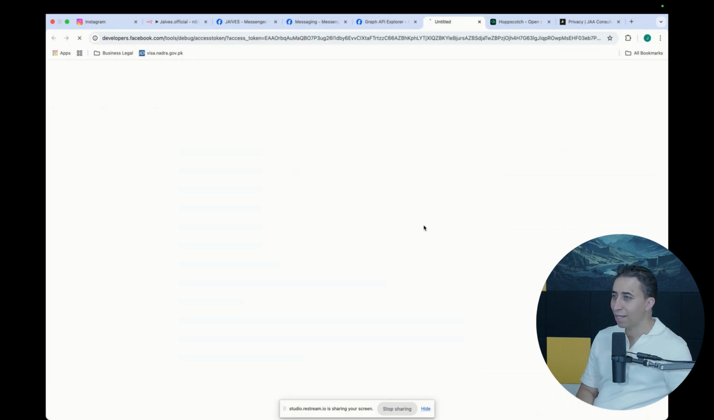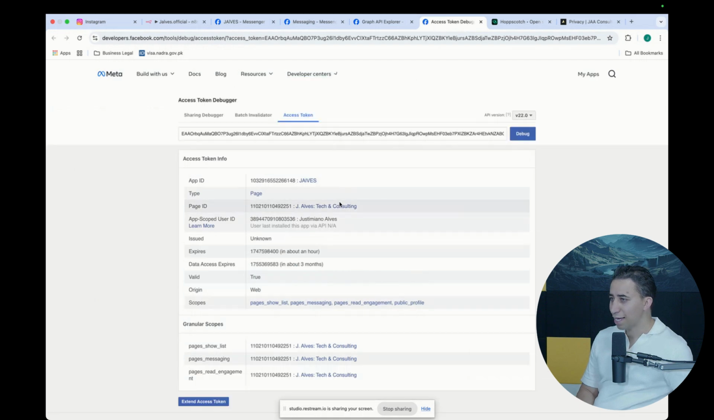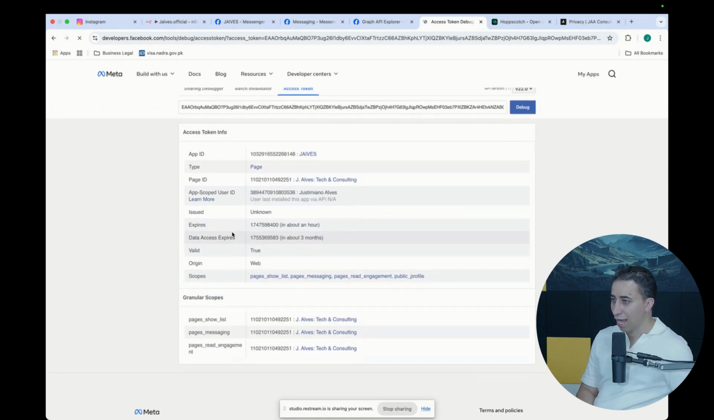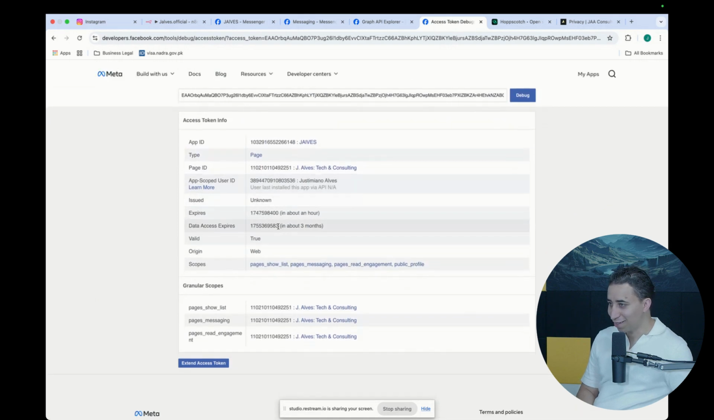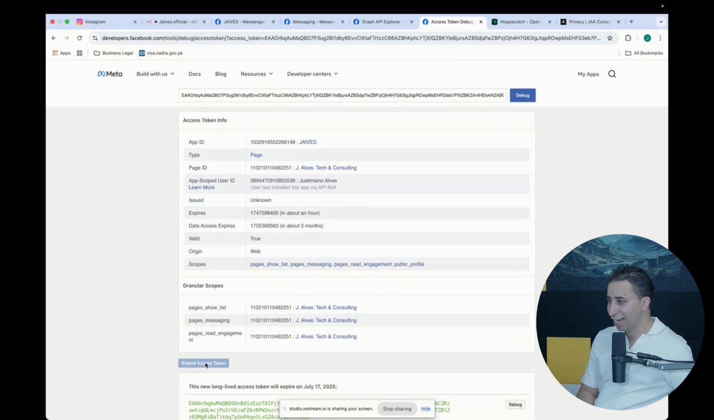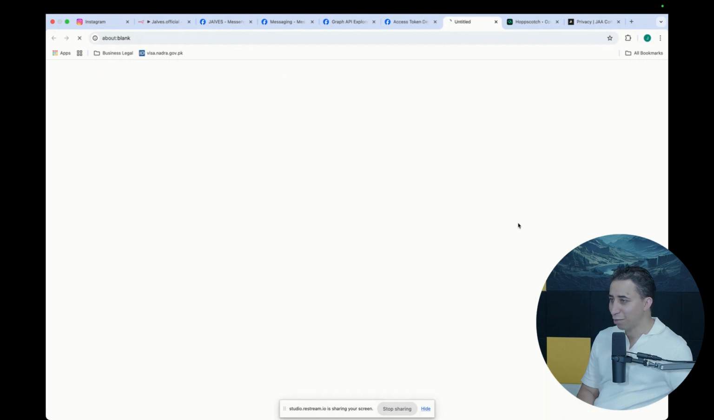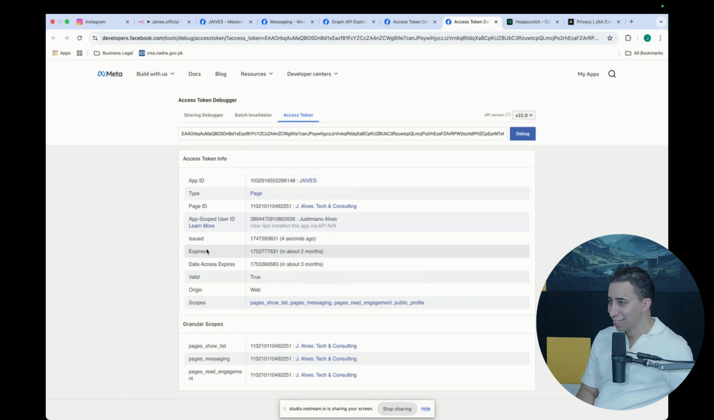Facebook has this access token tool here that you can debug, and you see all the technical information. It has one very important thing. Look at this: it expires in about 1 hour, but I can do Extend Access Token. This one I can debug. Now it expires in about 2 months. This is good, I feel better. So I make sure this token expires in 2 months.